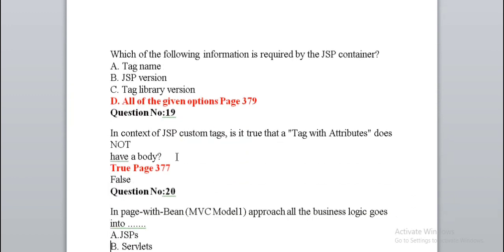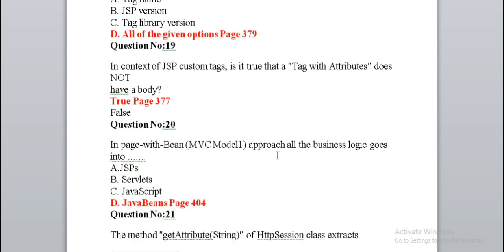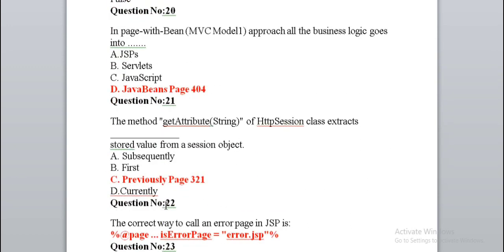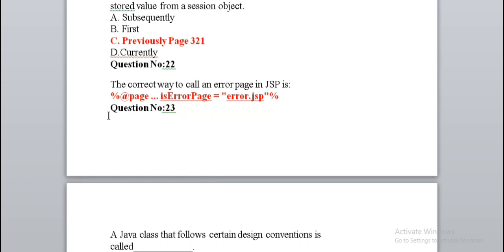In the context of JSP custom tags, is it true that a tag with attributes does not have a body? True. In page with bean approach, all the business logic goes into Java beans. The method getAttribute of HttpSession class extracts a stored value from a session object previously. The correct way to call an error page in JSP is right option given.